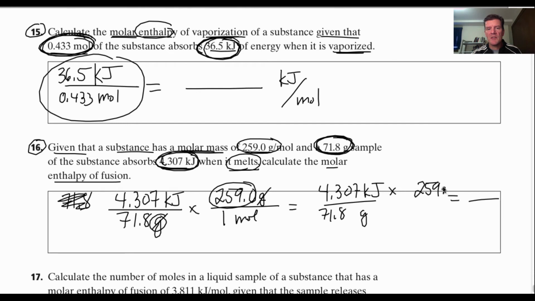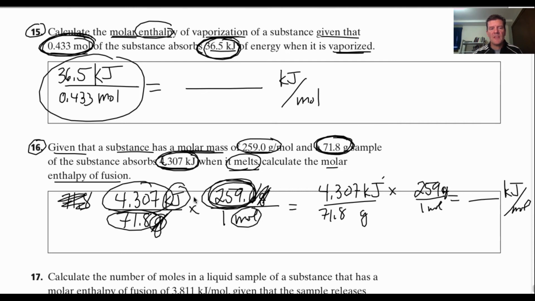This is going to be kilojoules per mole, sorry, kilojoules per mole. Alright, so you just take 4.307 divided by 71.8 times that molar mass, and that is going to give you your answer. Look at the units here. Grams are canceling, so you'll have kilojoules per mole. That's what it has to be in for the molar enthalpy. Okay?